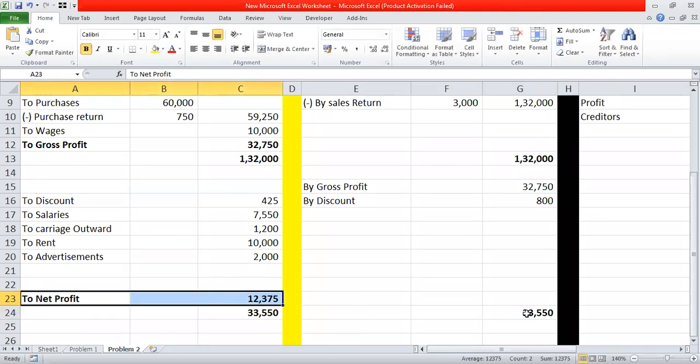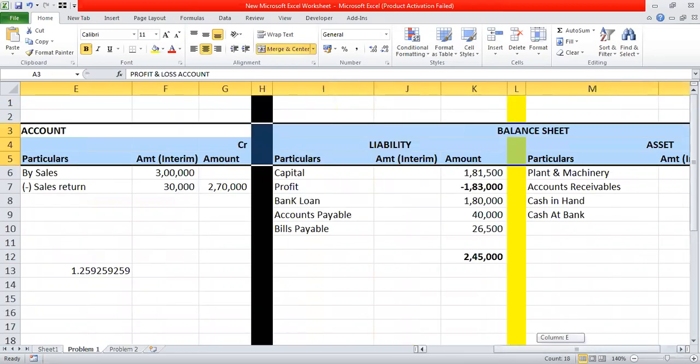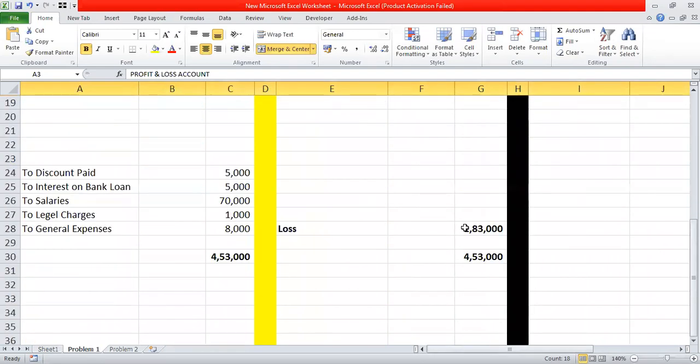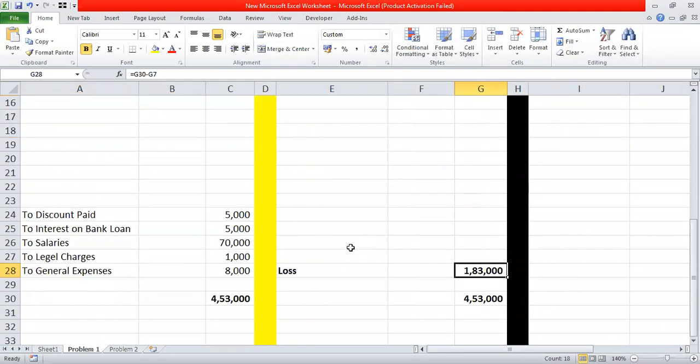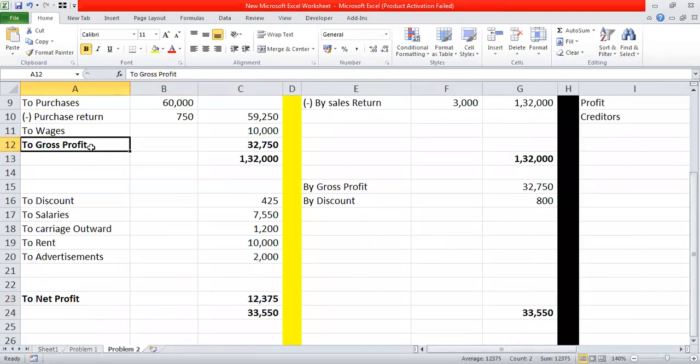So finally, what is the profit from your P&L account? It's 12,375. कल के प्रॉब्लम में, as we were doing it for the first time, कल के प्रॉब्लम में हमने directly loss निकाला था. But the actual method is to calculate first gross profit or gross loss, then transfer it to the lower part of the P&L account, and then calculate the net profit of the business.